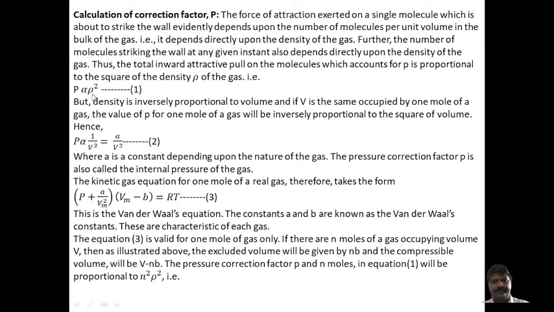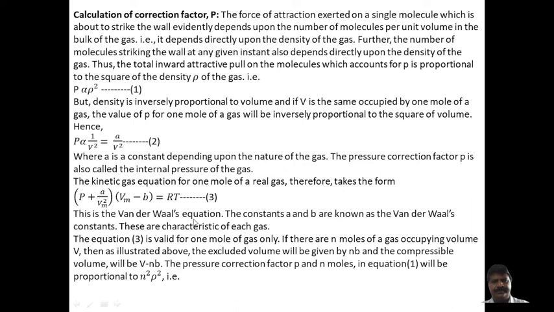Therefore, we can write the density in the form of the reciprocal of volume, so equation 1 is modified: P is proportional to 1 divided by V square. Removing the proportionality constant, we can write A divided by V square. That is equation number 2, where A is a constant and depends on the nature of the gas. The pressure correction factor P is also called the internal pressure of the gas. The kinetic gas equation for 1 mole can be written as (P plus A divided by Vm square) into (Vm minus B) equal to RT. That is called equation number 3.